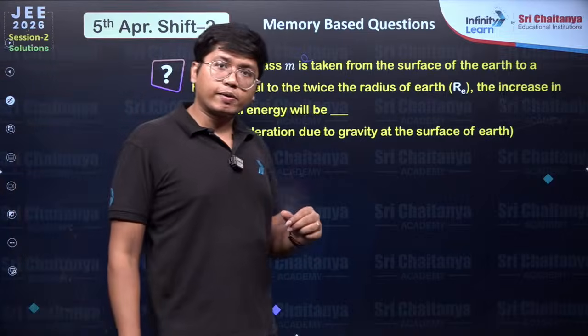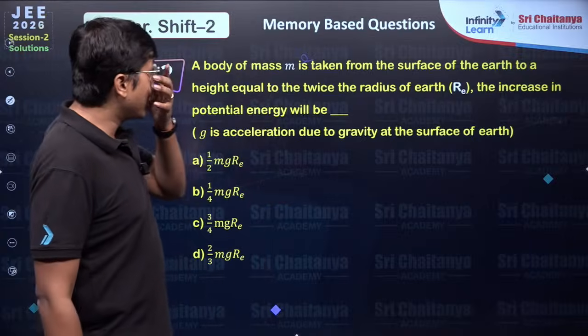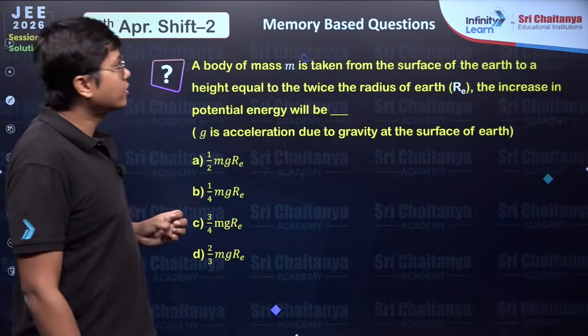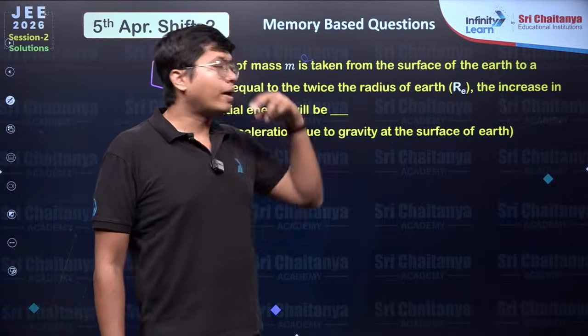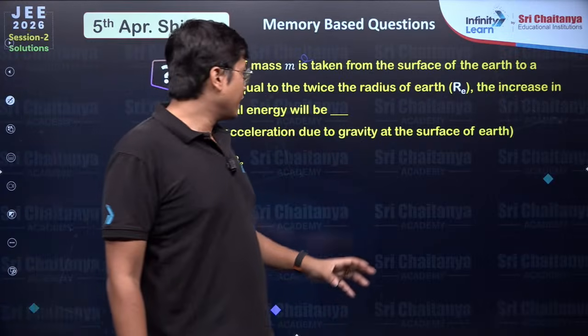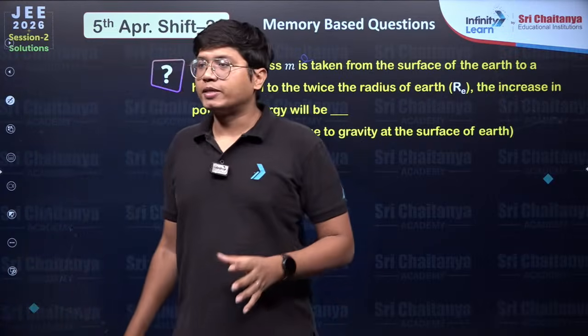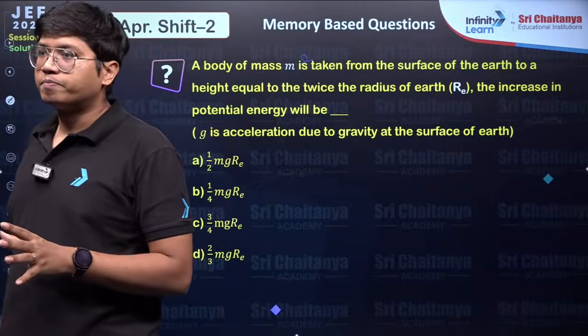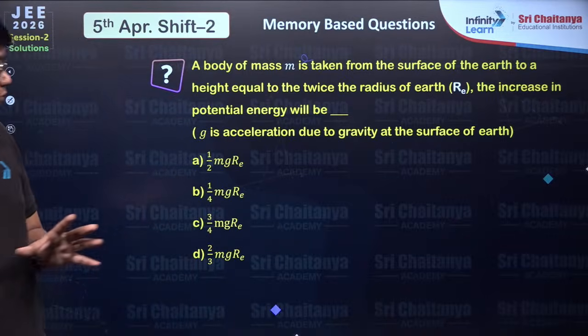Meanwhile, let's move to our next question. It says a body of mass m is taken from the surface of the earth to a height equal to twice the radius of the earth. The increase in the potential energy will be. There is a direct formula here.